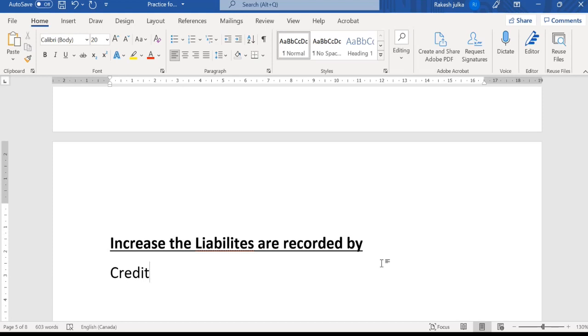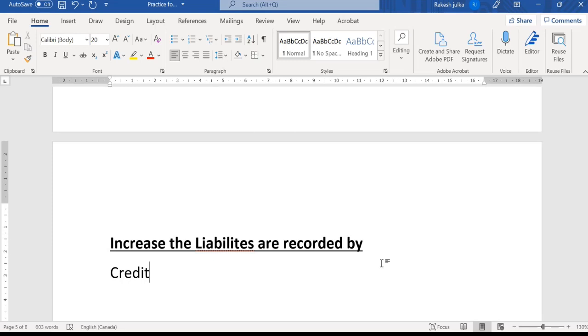Now in case of a liability, this is the opposite of that. Increases in the liability are recorded by crediting, and decreases in the liability are recorded by debit. So this is the debit and credit. Whenever we do journal entries, these rules are applicable.